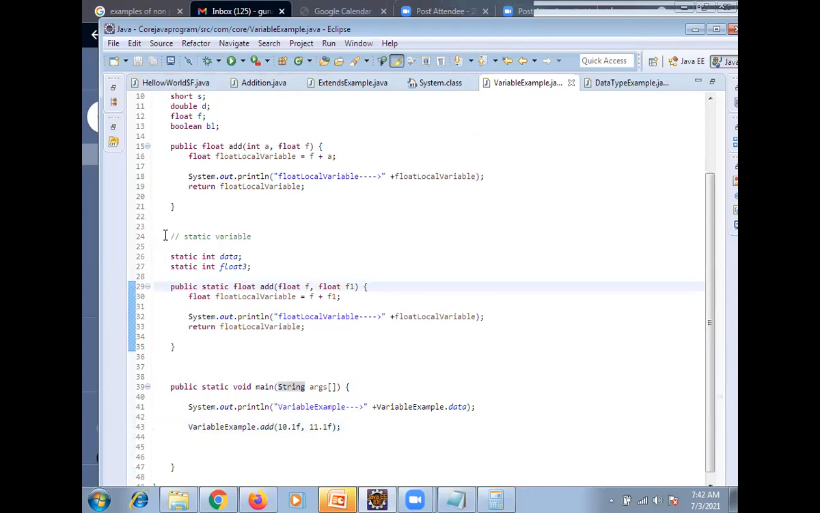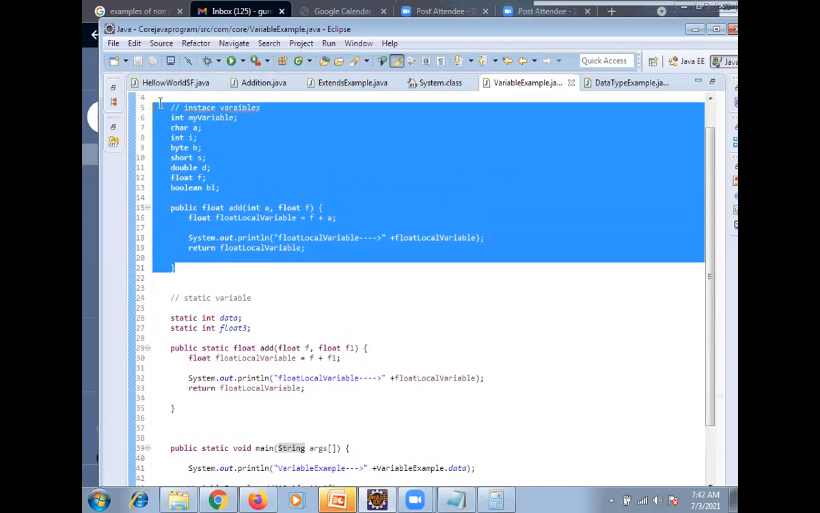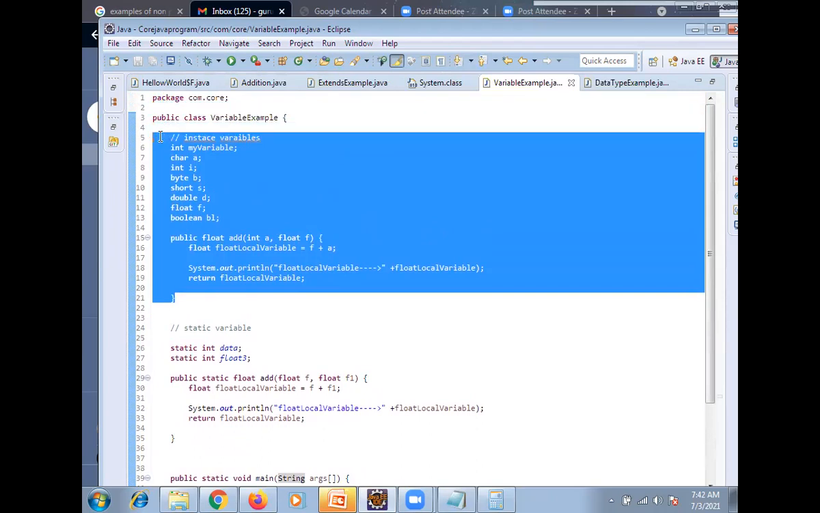So static blocks are always available at class level. Instance blocks are all available whenever you create a new object. Hope these concepts are clear, right? How the variable is defined, how the local variable, how the static variable, how the instance variable. Try to practice a lot of programs. Okay. Any doubts on this? No doubts? No, right?